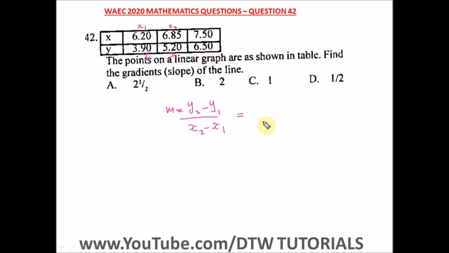So here our y2 is 5.20 minus our y1, which is 3.90, divided by our x2, which is 6.85, minus our x1, which is 6.20. This gives us 1.3, and if you subtract the bottom, we're going to have 0.65. If we punch in our calculator, divide this by this, we're going to have 2. So this is our answer, 2, and our right option here is option B.